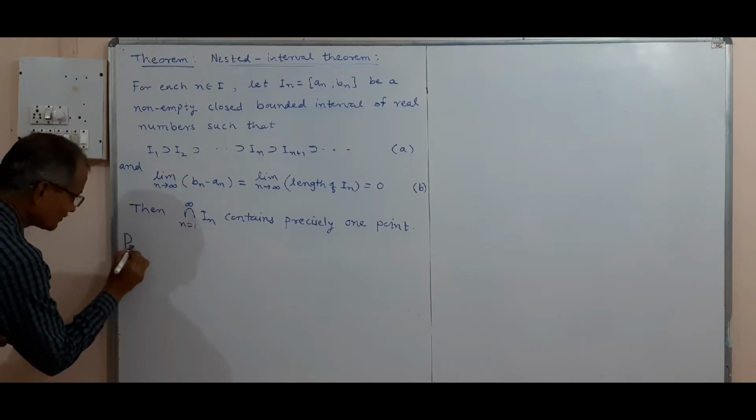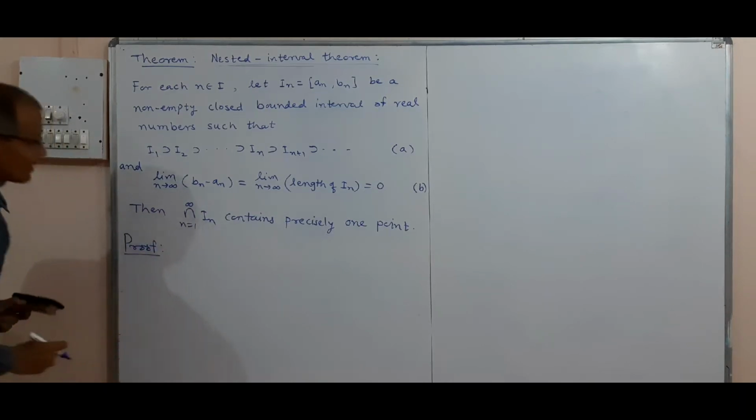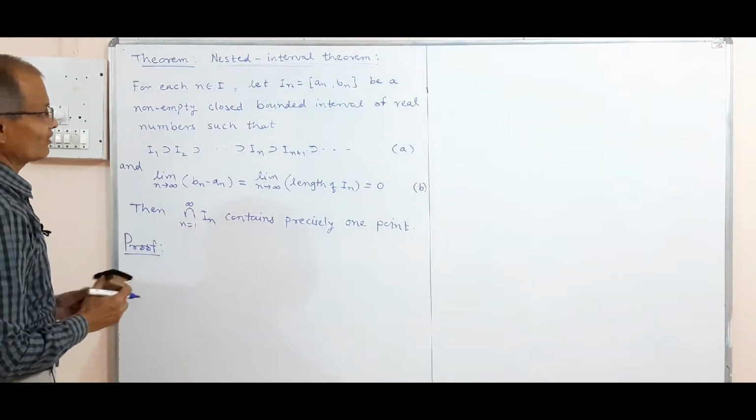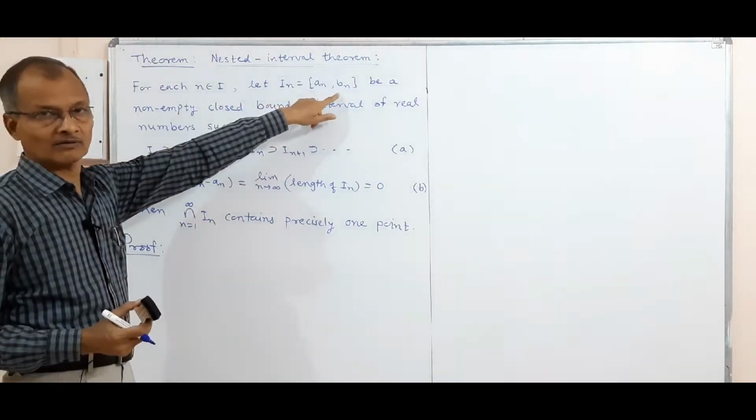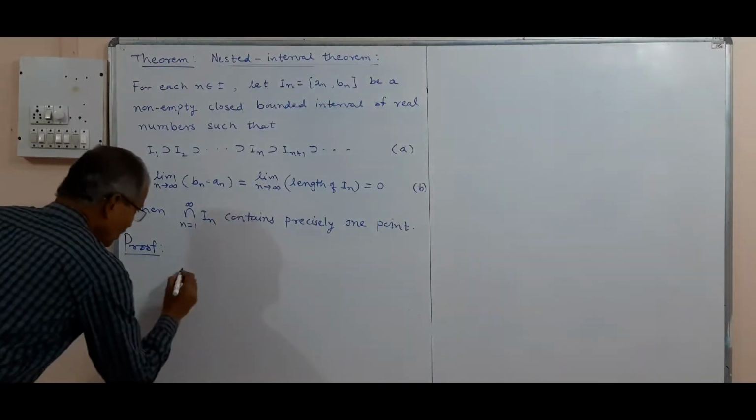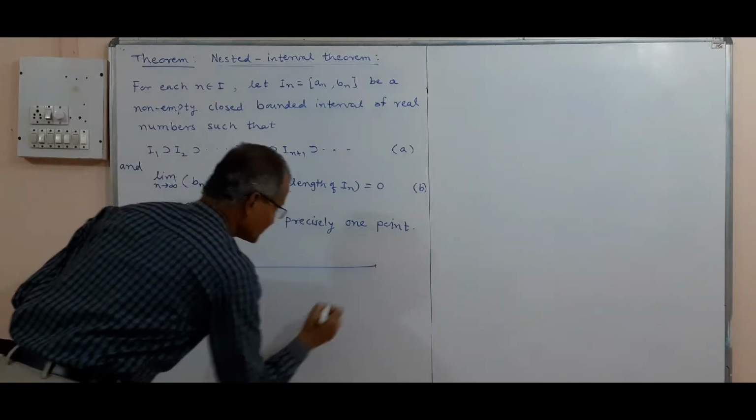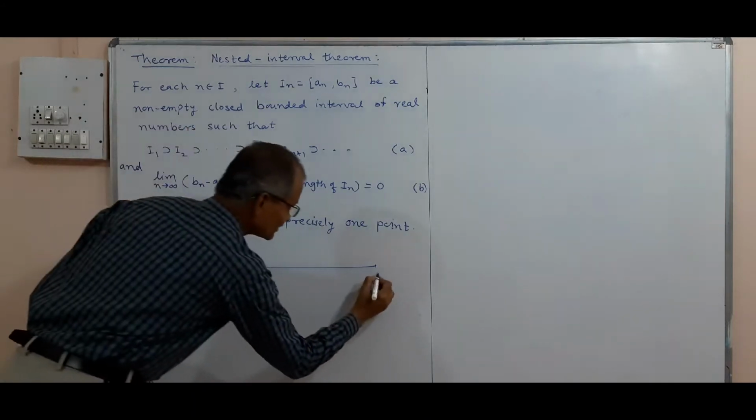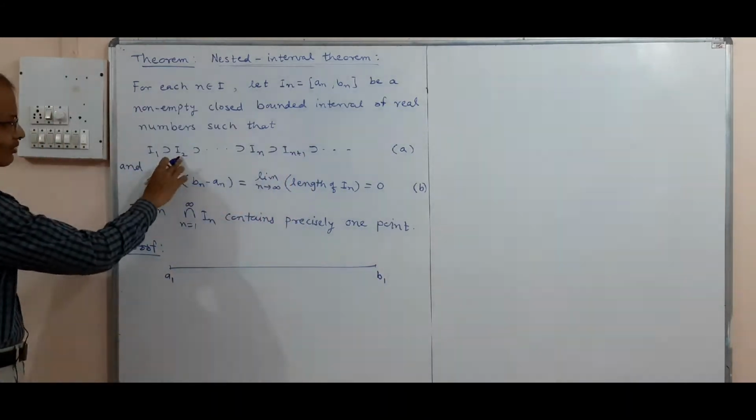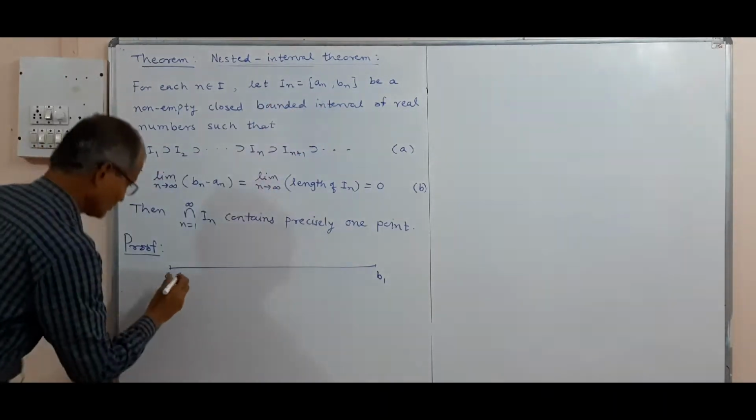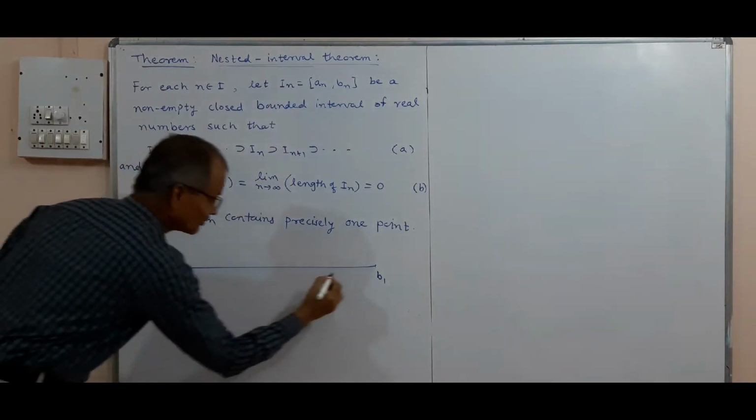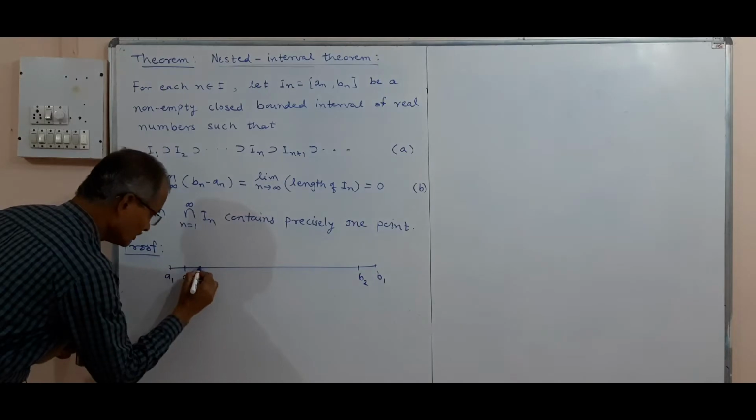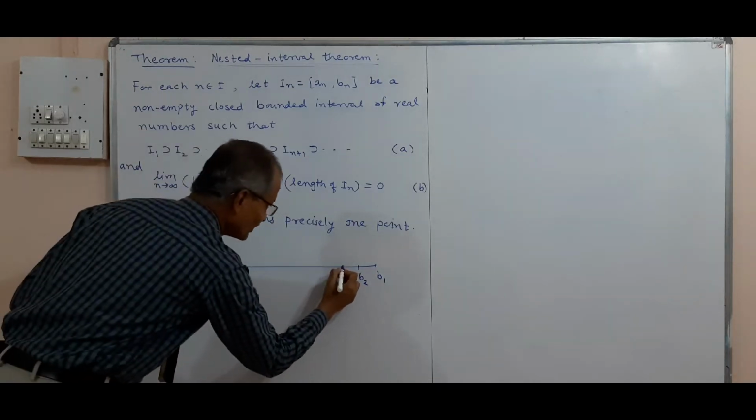There is only one point in the intersection of the In, and that we shall have to prove. Now we first consider the figure for this. See, I1 is the biggest interval, and I1 is [a1, b1], so this is a1 and this is b1. So I1 contains I2. What is I2? I2 is [a2, b2]. So a2 and b2. This I1 contains I2, and again this contains I3, [a3, b3].